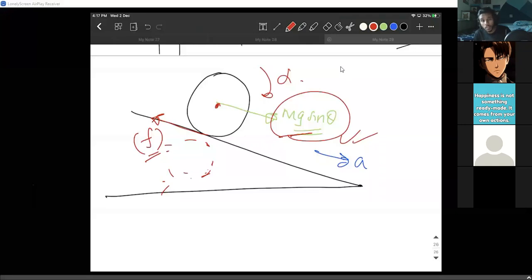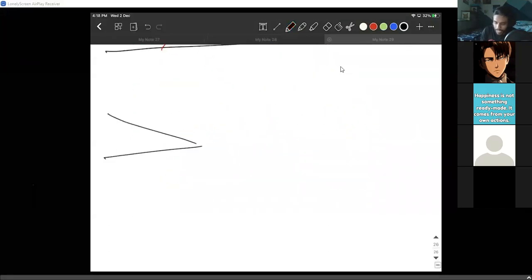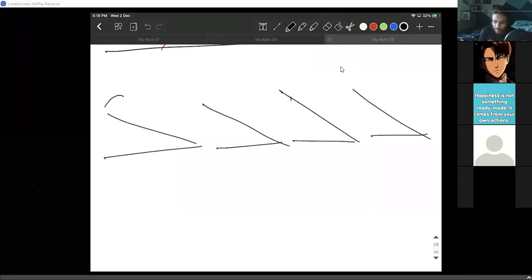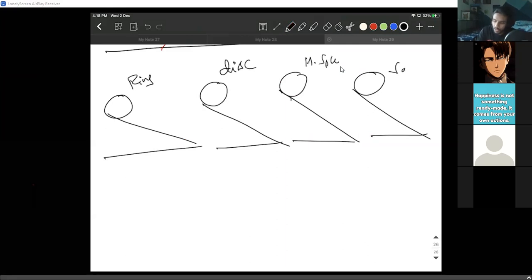Okay, I have a question for you. Intuitively, can somebody tell me, I have 4 inclined surfaces, and a ring, disk, hollow sphere, solid sphere. I leave all the bodies, and all the masses are equal. Let's just take that all the masses are equal.